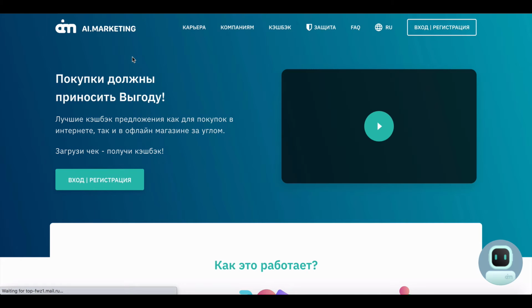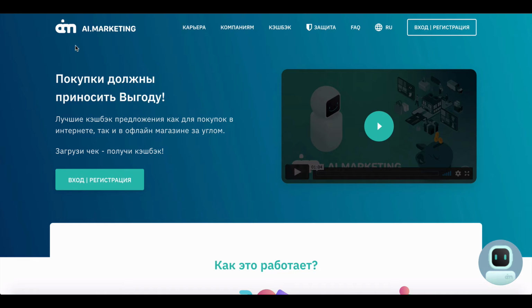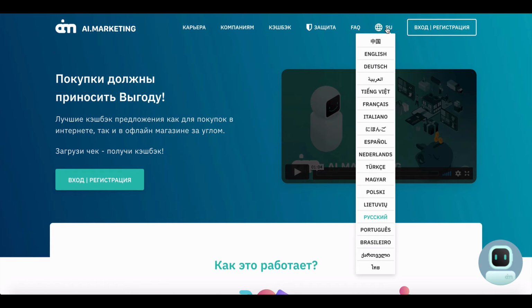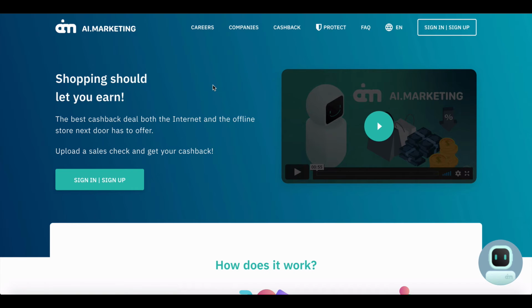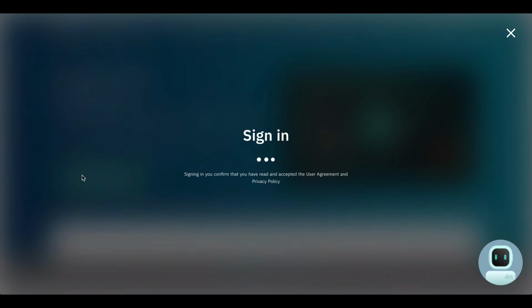Right, now we'll go to AR Marketing. So we use that to log in. It's the same thing. We come to this page, which is in Russian when you first get to it. You might think, oh, this is a bit sketchy, but no, the native language is obviously Russian, even though for some strange reason this is a legal business in Hong Kong, so I'm not sure why they use Russian. However, go up here and you can click to English, or if you're on your mobile phone, there'll be 3 dots at the top, vertically. You click that and a menu will come up with the languages. Then you should sign in.